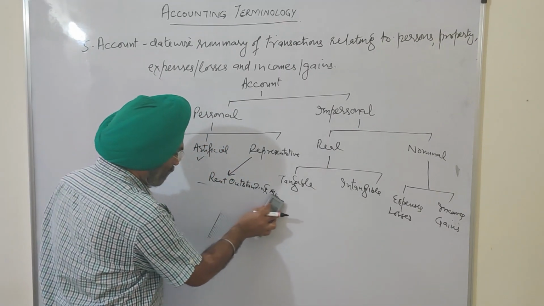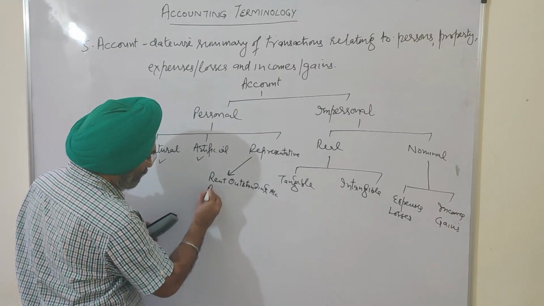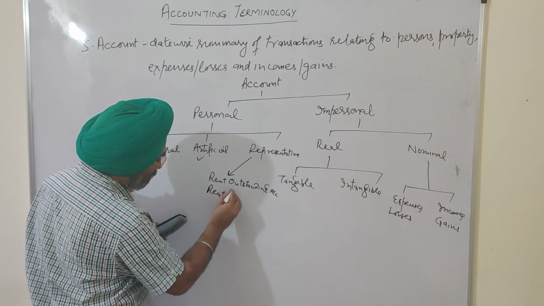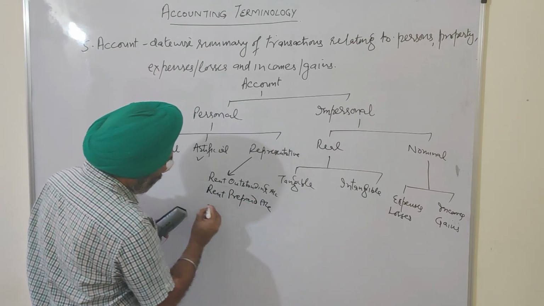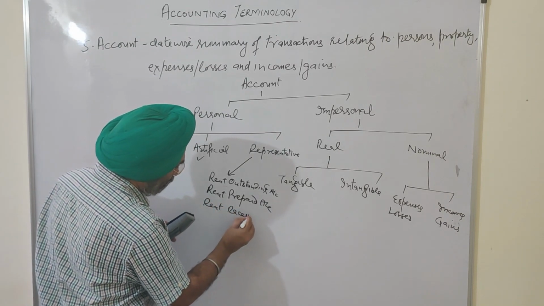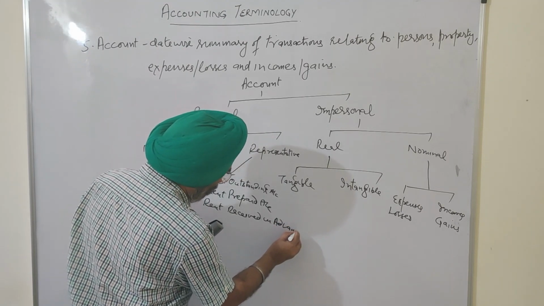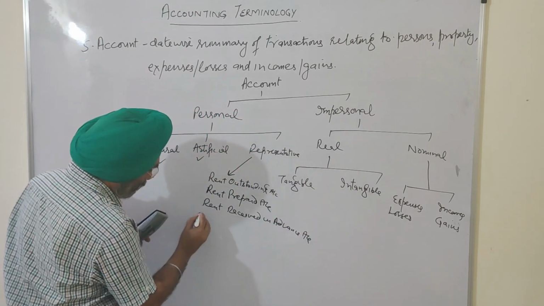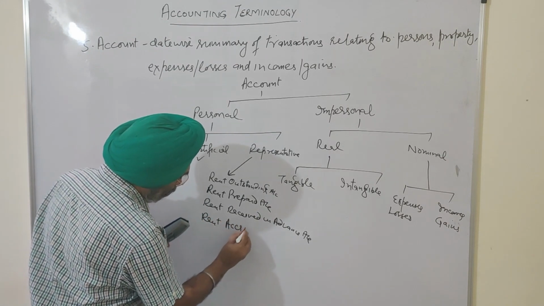And I give you only four examples. Any expense outstanding, any expense prepaid, any income received in advance account, and any income which is accrued.